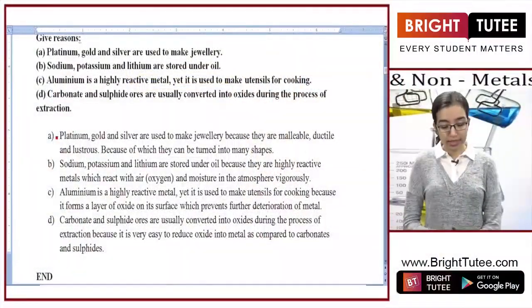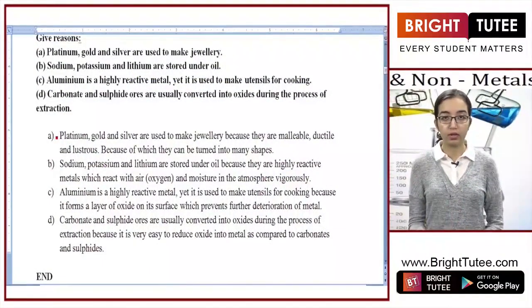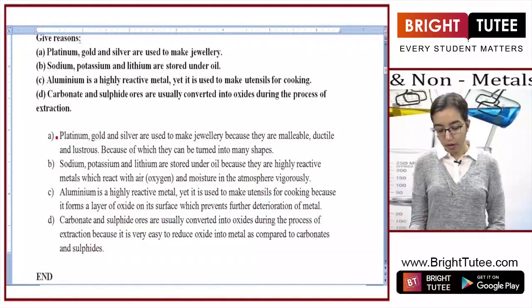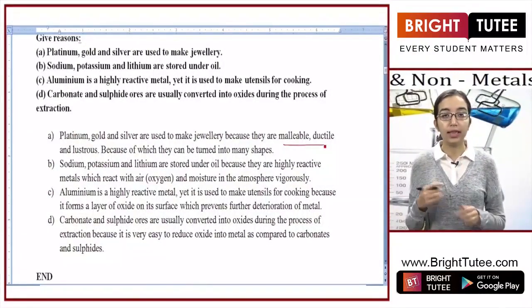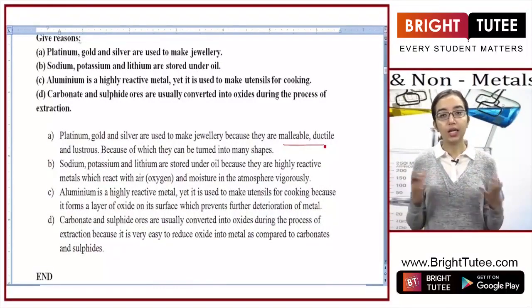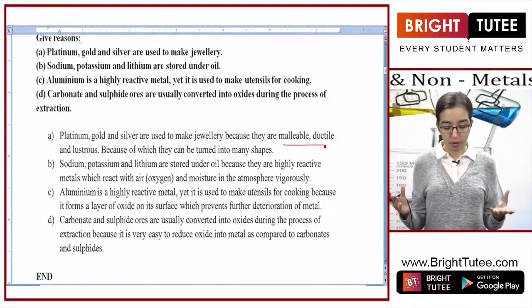The next question says, give reason for why platinum and gold and silver are used to make jewelry. Now there are two reasons for why these elements particularly are used to make jewelry. The first is they are malleable and ductile. Because they are malleable and ductile, they can be shaped into wires, they can be made into intricate designs, and that will give a variety of options for the jewelry to work on.